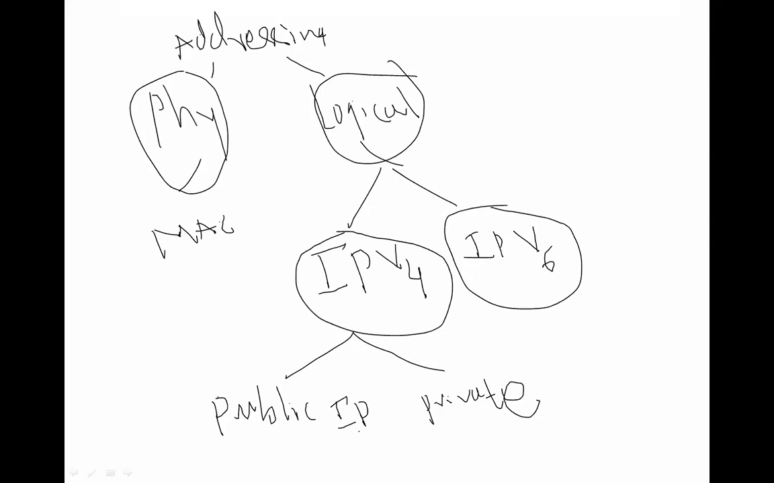What is the difference between public IP and private IP? Public is when you are communicating with other institutes, other MNC companies. That is public. Private is when a particular institute has its own network and its own IP address. That is private. This is what addressing is.